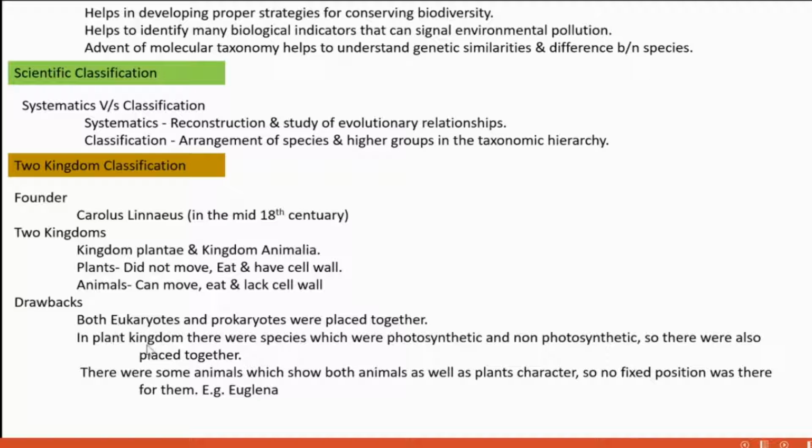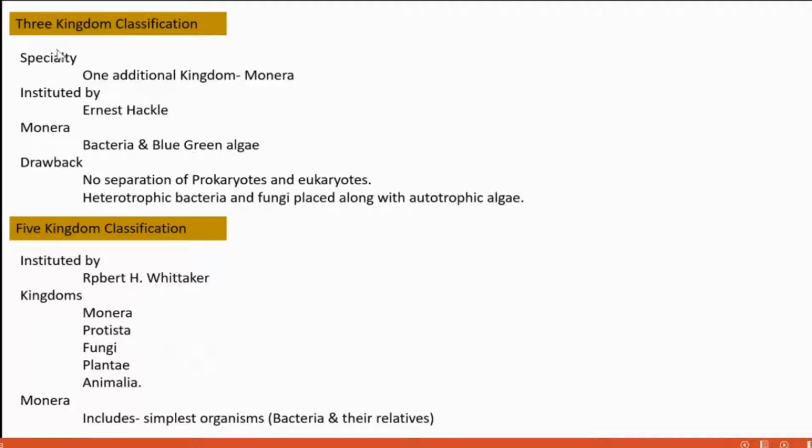Another drawback is that in the plant kingdom there were photosynthetic and non-photosynthetic species, but they are placed together because there is only the plant kingdom. Also, there are some animals that show both animal as well as plant characters, and there is no precise or distinguished position for such animals. An example is Euglena. Those are the drawbacks. Next slide. Three kingdom classification.